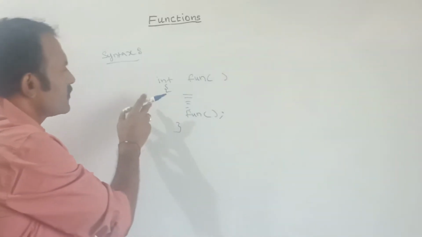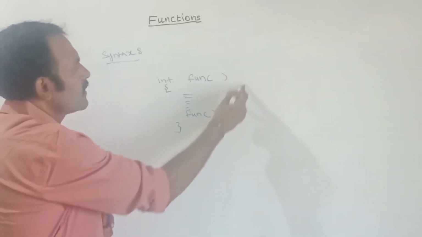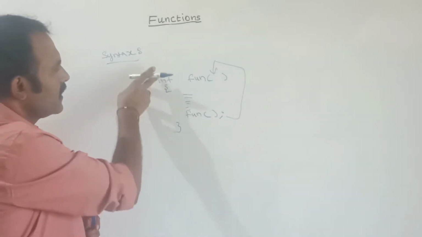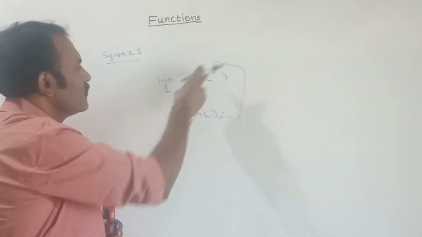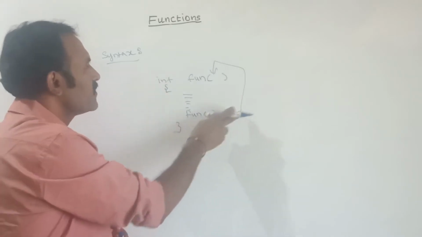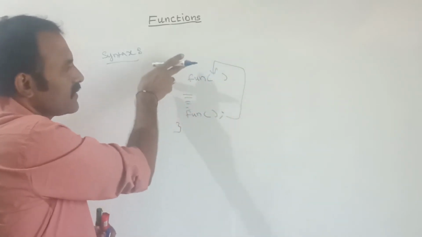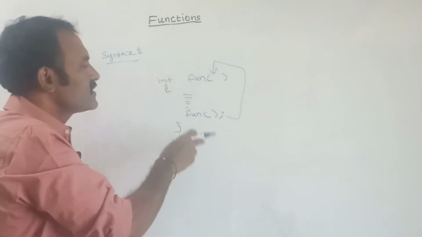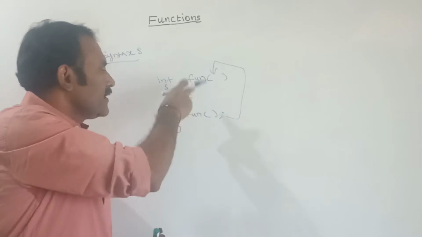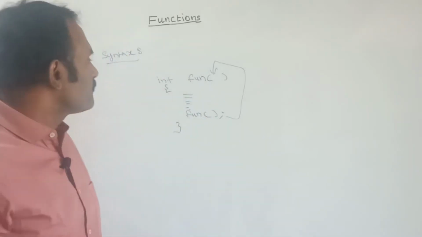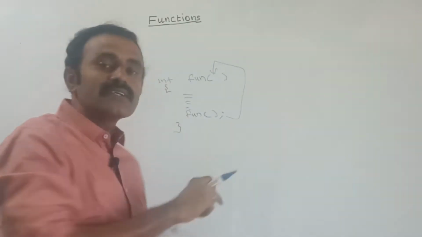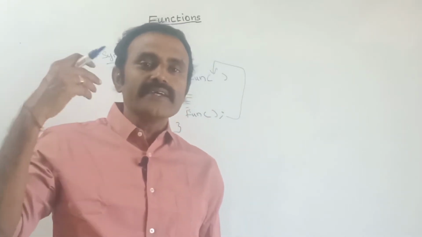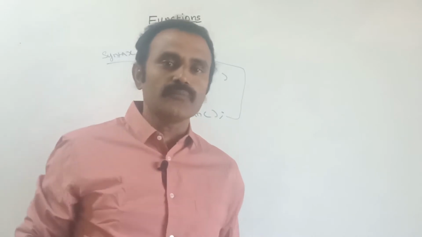When the controller comes here, it will call the function, so again it will start from here, and when it comes here, again it will go, again it will come inside, the controller will jump to the function definition from the starting part, and each and every instruction will be repeated again and again. So this function call will be executed repeatedly up to an infinite loop.